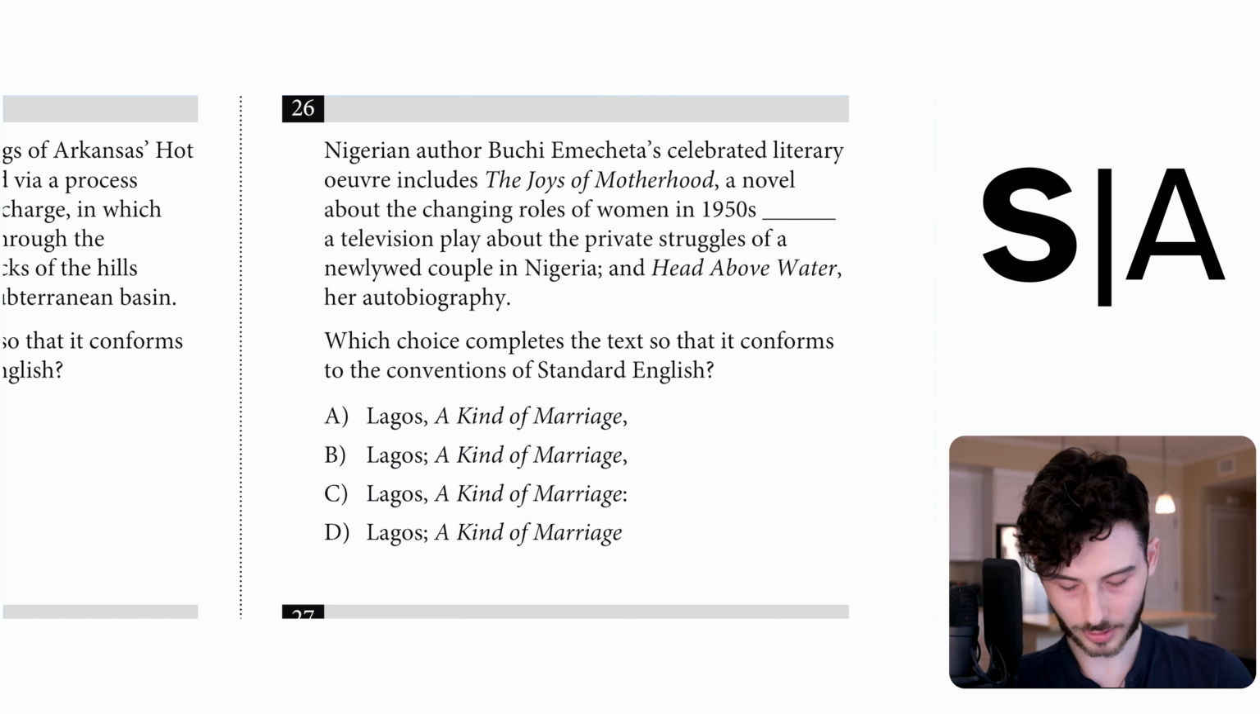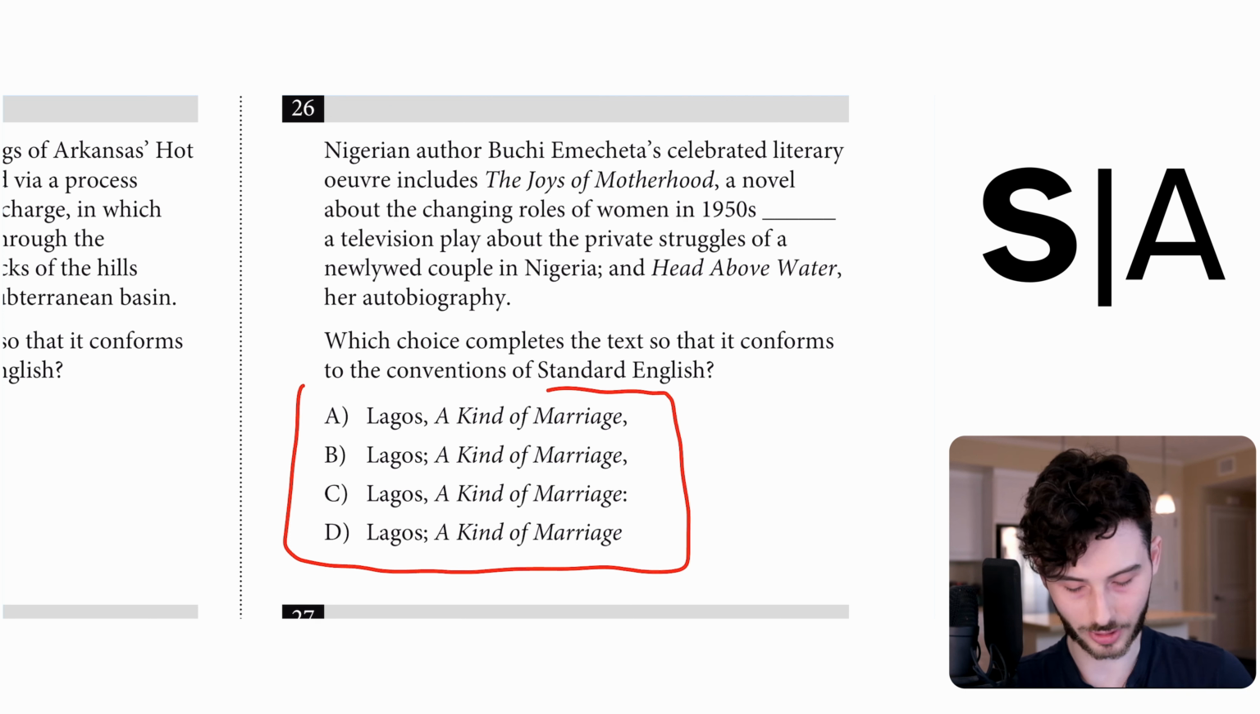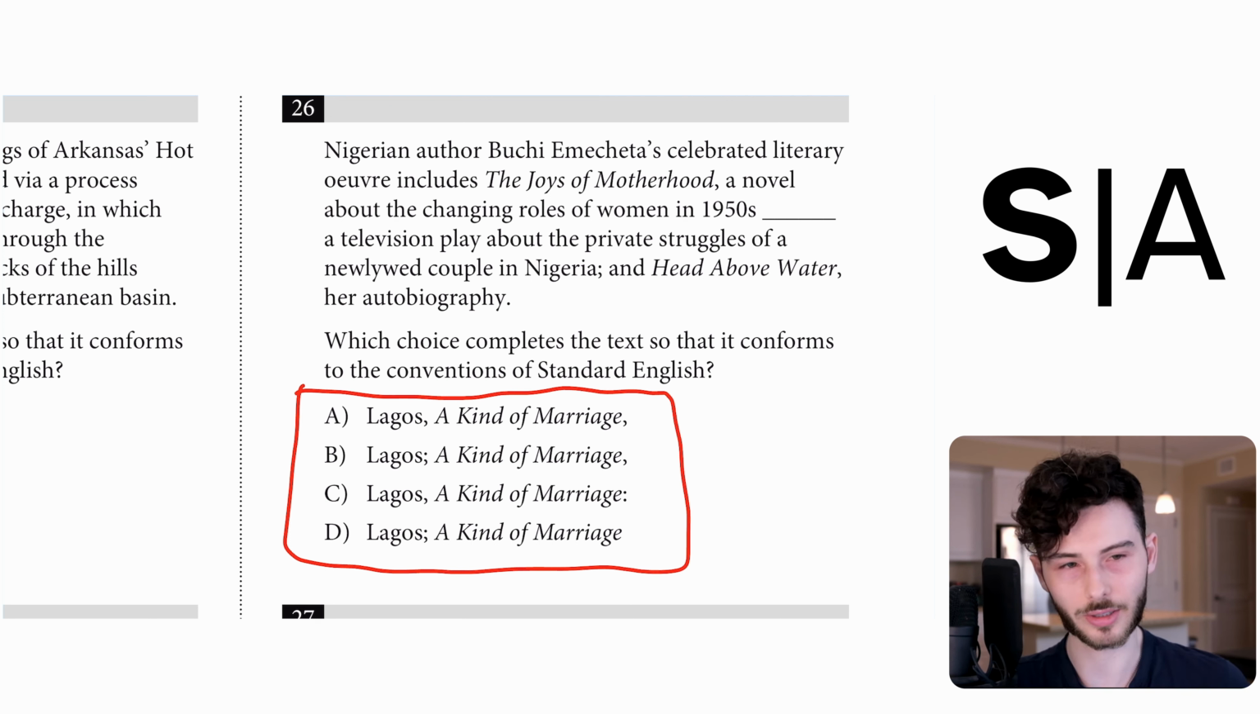26. This looks like another super comma question to me because of these weird semicolons. Let's try to figure out where a list item ends. If you look at the last item, you can see that it ends with a description. That means that the title comes first and then the description comes second. Based on that information, we would go with either B or D.